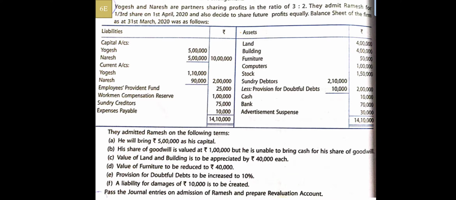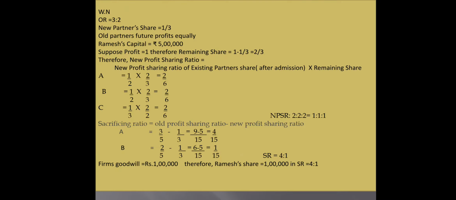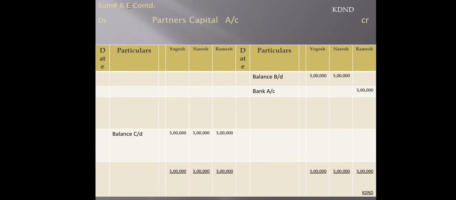So the entry will be cash or bank account debit to Ramesh capital, because of fixed capital nature it will be transferred to capital, right? So cash or bank account debit to capital, that is 5 lakhs. So in the partner's capital account you will be transferring this by bank 5 lakhs rupees over here.